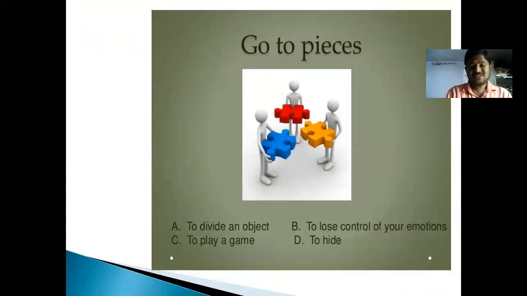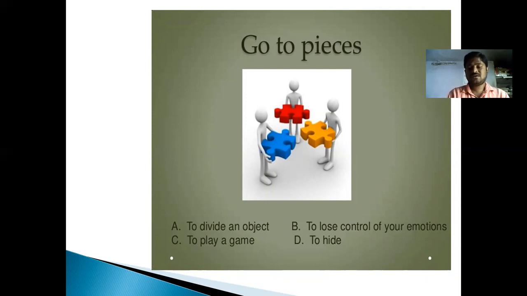And go to pieces. Go to pieces is an idiomatic expression which can have different meanings. To divide an object, that means if you want to divide an object, we have to make it into pieces. This is also what we can understand in a game. They lose control of their emotions.